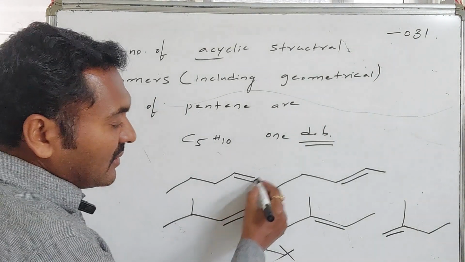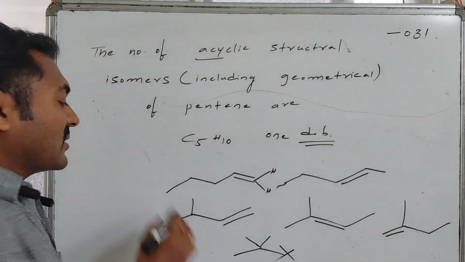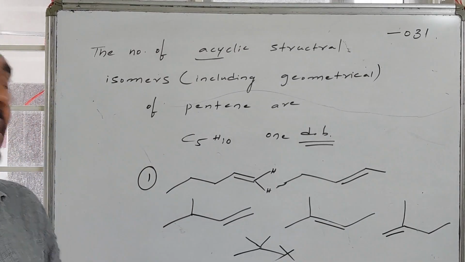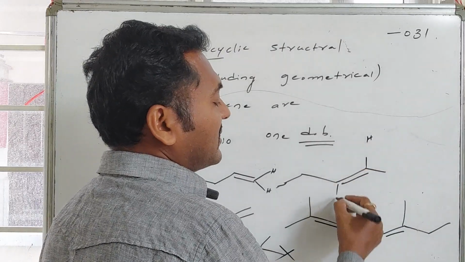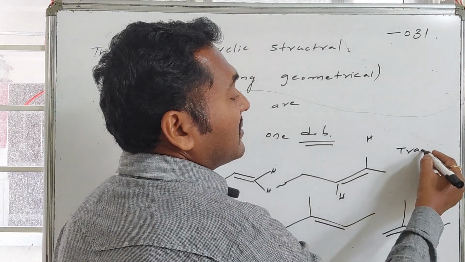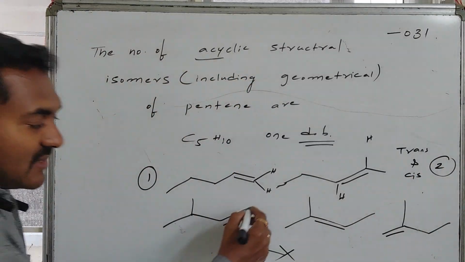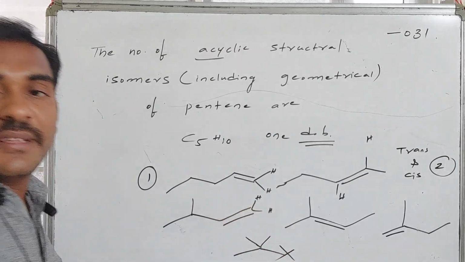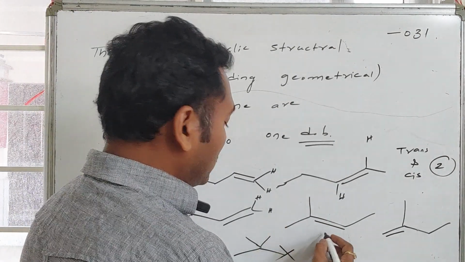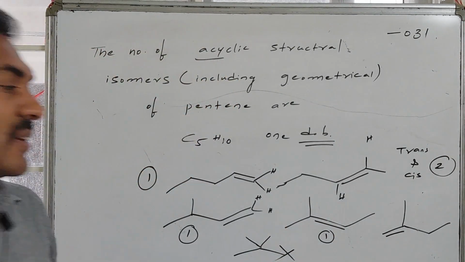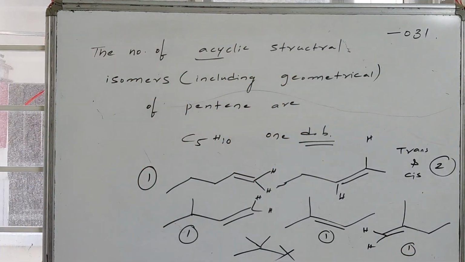Out of these 5 ways, if I want to go for all possible varieties, in this case geometrical isomerism is not possible, hence it offers only one structure. If I go for this structure, here methyl is there, here ethyl is there, here hydrogen is present, here hydrogen is present, it is trans. Similarly, I can write this cis also, hence two isomers are possible. In this case, two are hydrogens, as these two are hydrogens, no geometrical isomerism is possible, only one. Here also two are methyls, hence no geometrical isomerism is possible, only one. In this case, two hydrogens are present, hence no geometrical isomerism is present, only one structure.